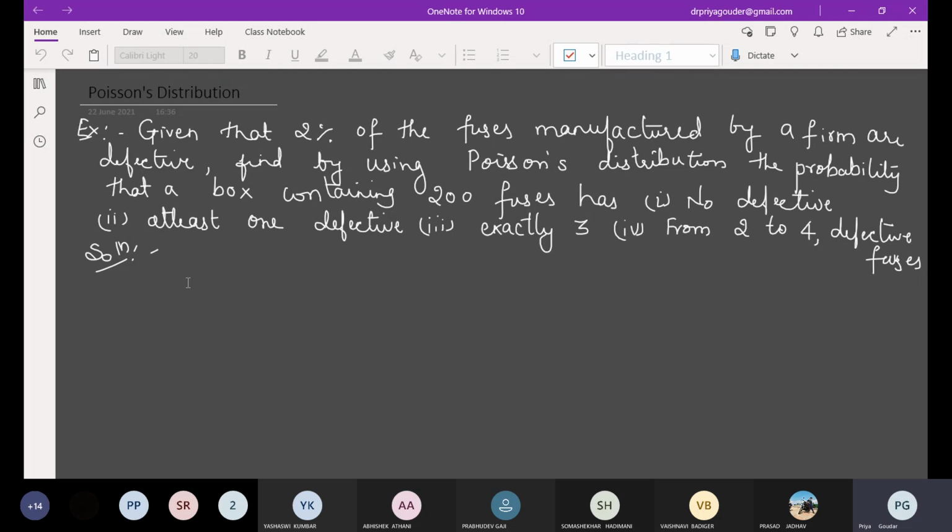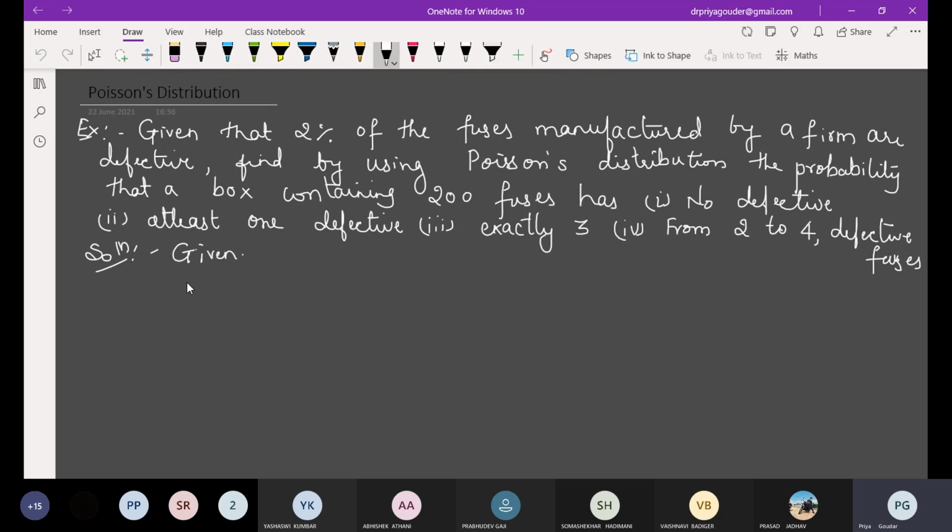Okay, now they have clearly given here which distribution. Which distribution have they given? Yeah, you can read out and tell me. Hope you can see the screen. Tell me which distribution we have to apply. Poisson distribution. Yeah, Poisson's distribution.